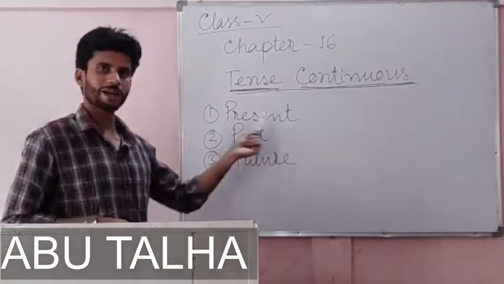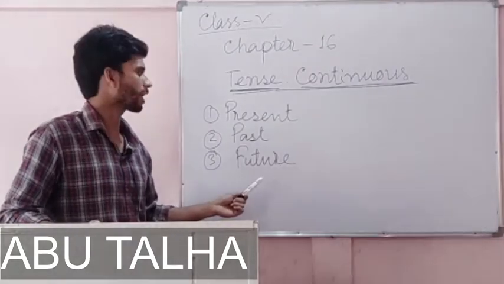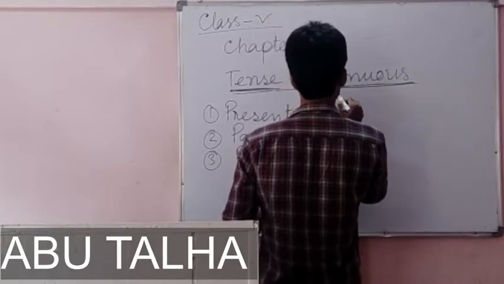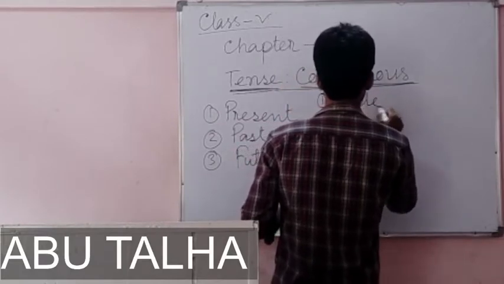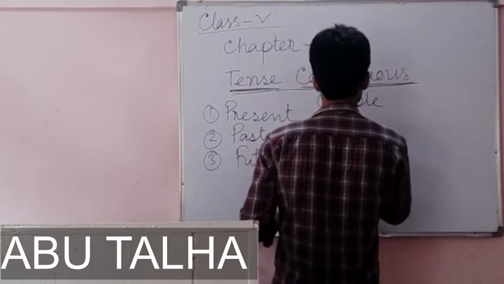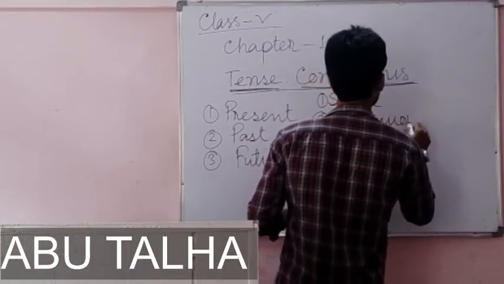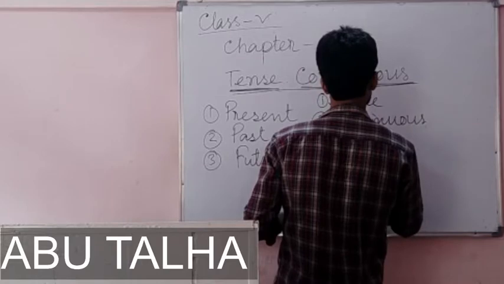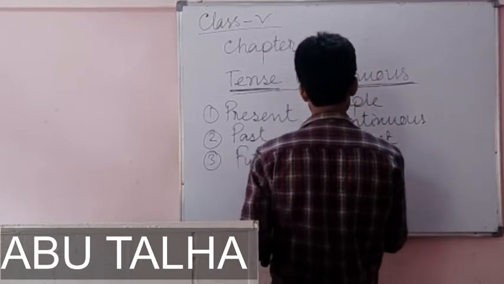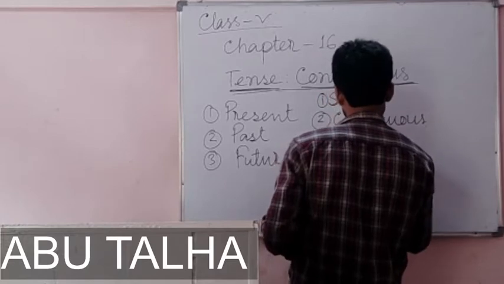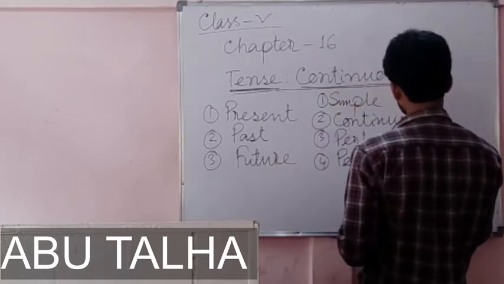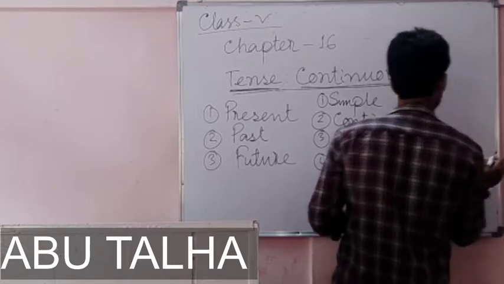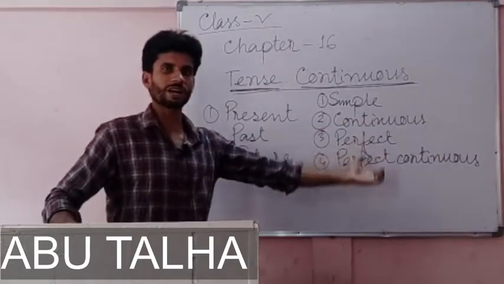These three tenses are again divided into four kinds or types: simple, continuous, perfect, and the fourth one, perfect continuous.